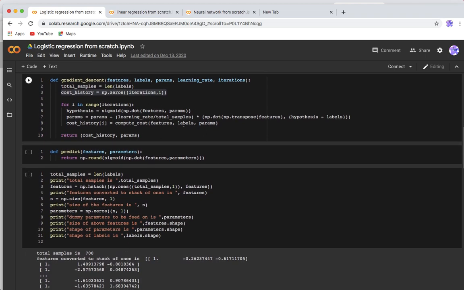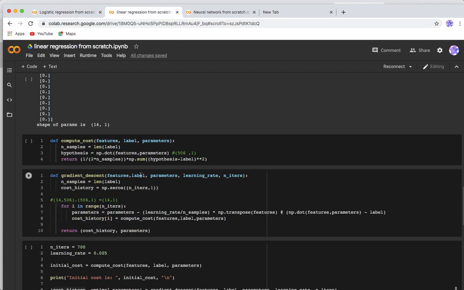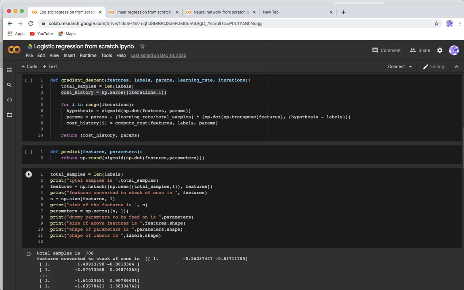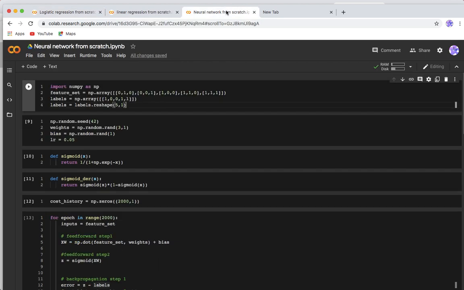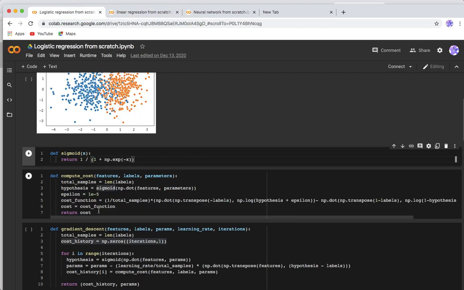This hypothesis we use to update our weights, and that is what back propagation and forward propagation are when we come to artificial neural networks. In the same way, we had seen in the neural network that we had no activation function involved here. We had a dot product, and then finally after the dot product we used this hypothesis simply. In logistic regression we had the sigmoid function used as the activation function. In the same way the neural network will also use sigmoid as the activation function, and the sigmoid derivative also, because there is one more term. Forward propagation comes in both logistic regression and linear regression, because this is nothing but sigmoid of np dot product, which is forward propagation only.